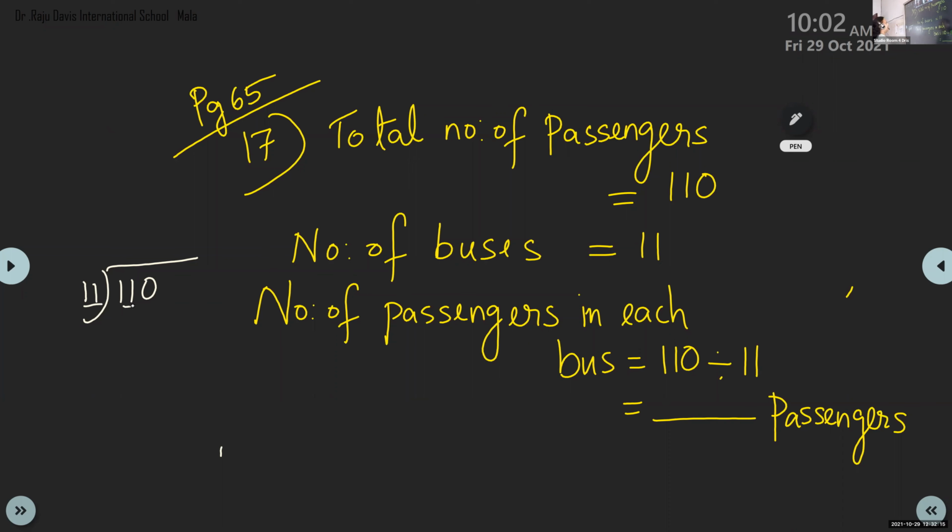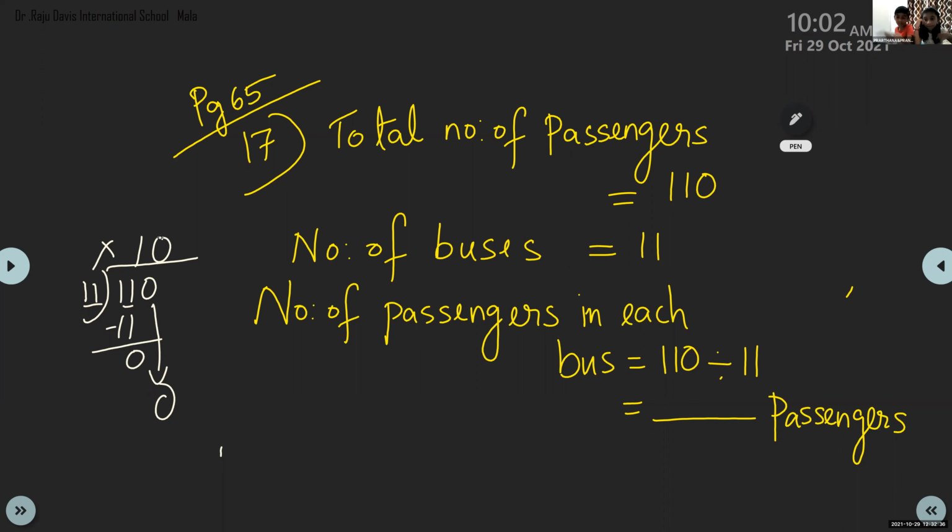11 divided by 11. Tell me any number divided by the same number. One. Very simple. It's not a big calculation. So you can do on the side or wherever. 1 into 11 is 11. This 0. Is it over there? What's the answer here, children?